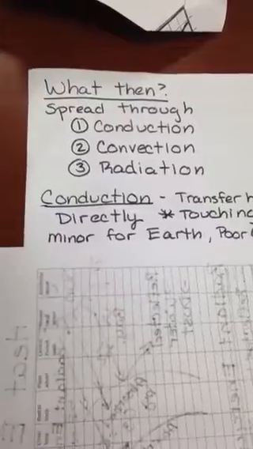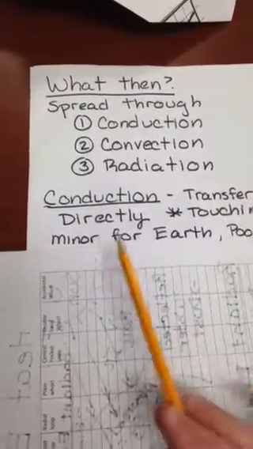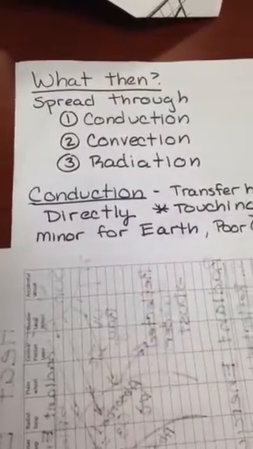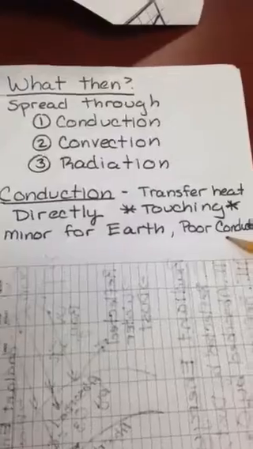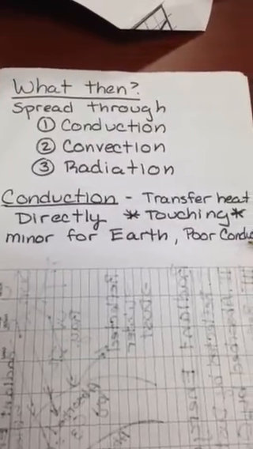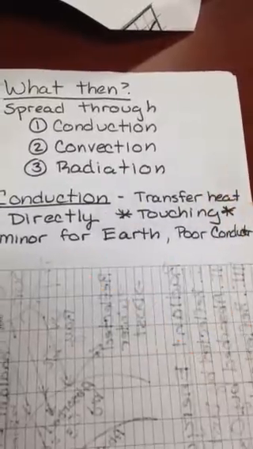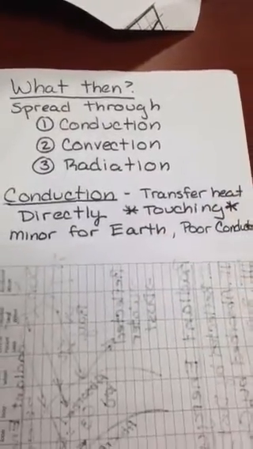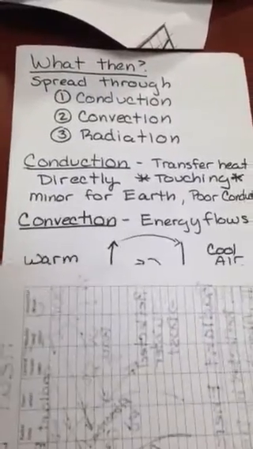Conduction, we're talking about transferring heat directly. Things have to be touching. This is very minor for Earth. Earth itself is a pretty poor conductor, and if you remember from your other science classes, conductors of heat are the ones that conduct heat, that transfer heat from one spot to another. And the Earth isn't so good at that. So it can do it, but it's pretty minor.